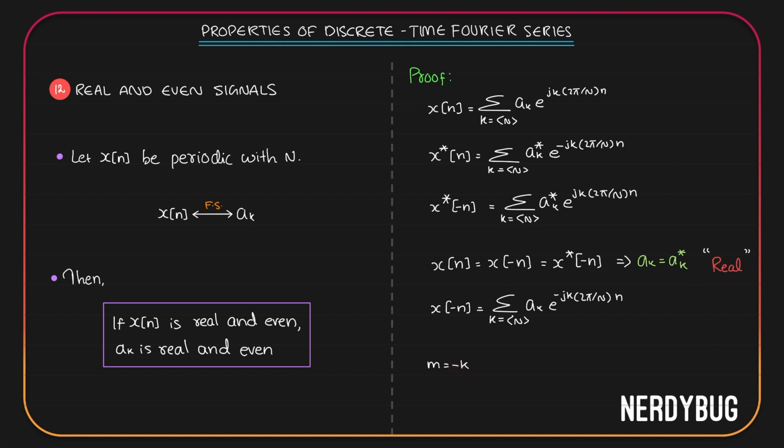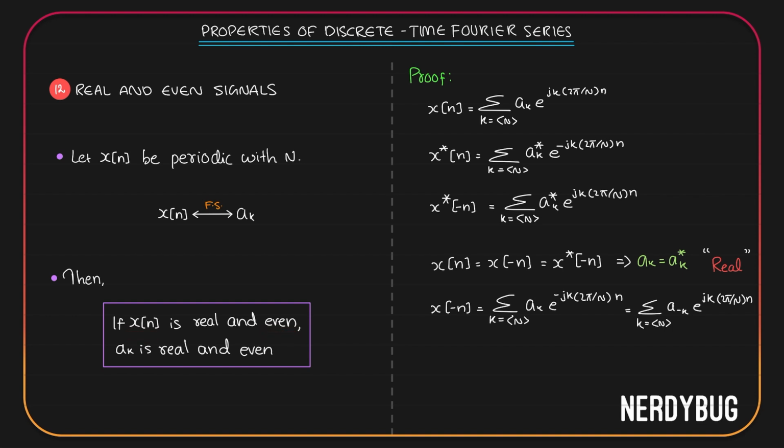So we'll get this is equal to summation where m takes any n consecutive integer values. Ak becomes a minus m. E raised to minus k over here can be replaced by m. So we get e raised to j m 2 pi by n. But we know it doesn't matter what we call the variable to which we are giving the limit, which is m here. I will call it k itself. So I get summation where k can take any n consecutive integer values, a minus k e raised to jk 2 pi by n. This is x of minus n.